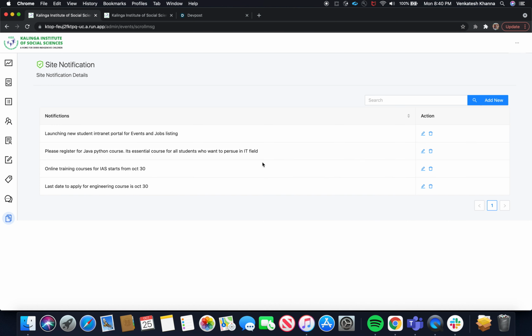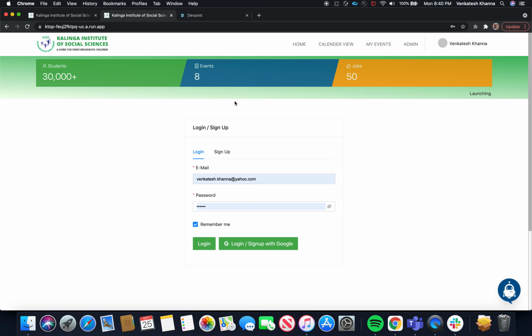And this is the notice board where the admin can provide critical notifications. They can update them here, so that in the portal you can see the critical notifications in scrolling mode. All those things can be seen.